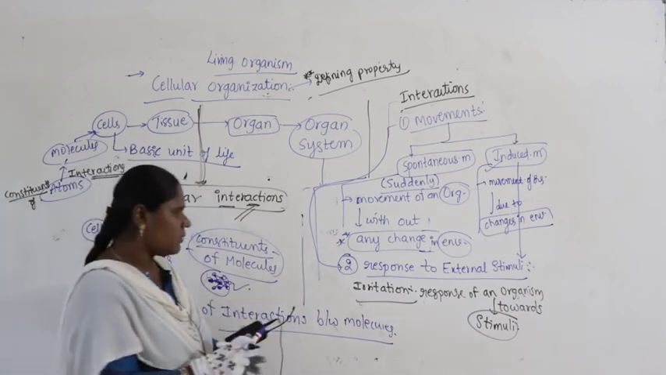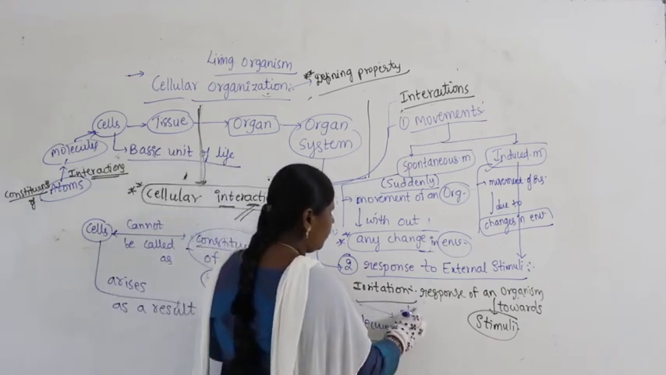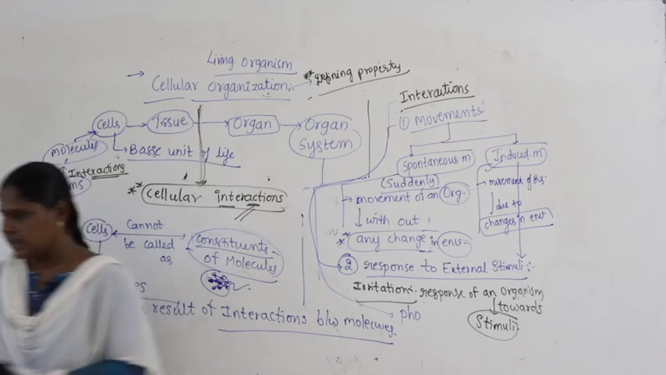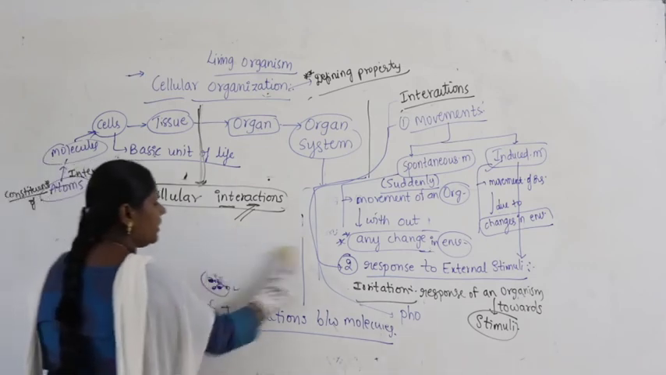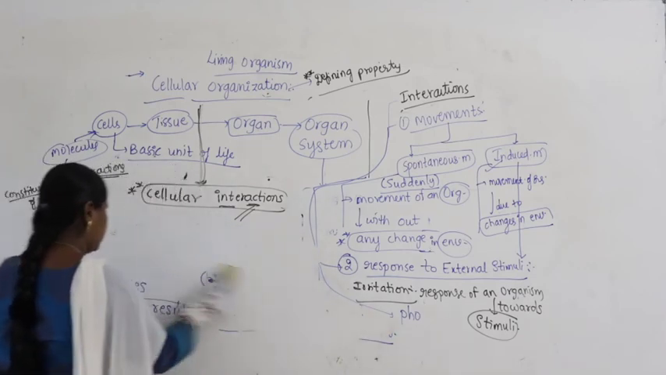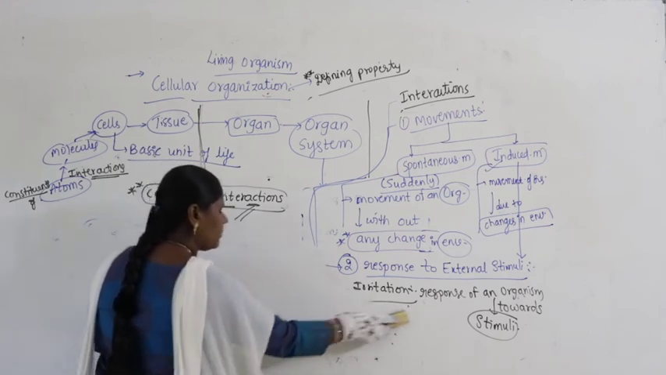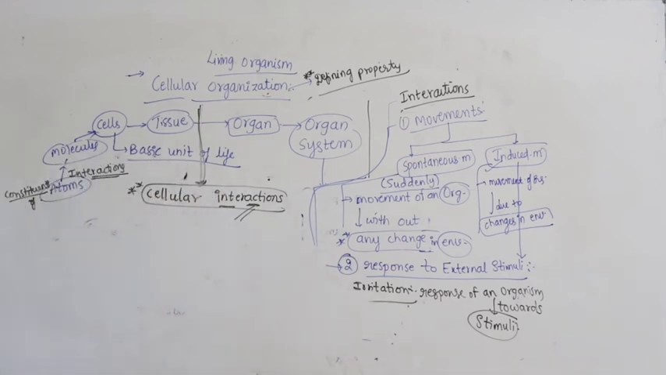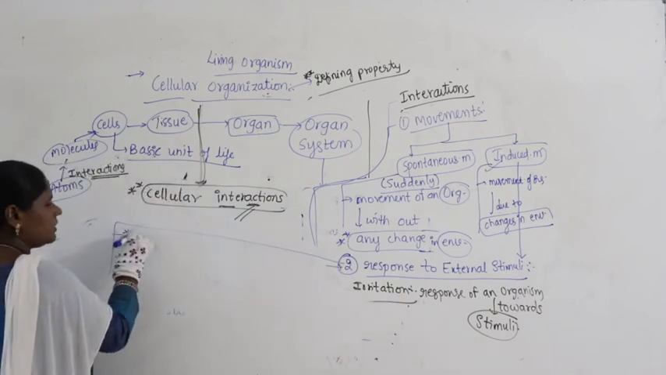And I can give some more examples of this. You can take some more examples like phototropism. Let me give you some more examples here. We are on the second one, that is response to external stimuli. Let us have some more examples of this. So, better let me write on this side.